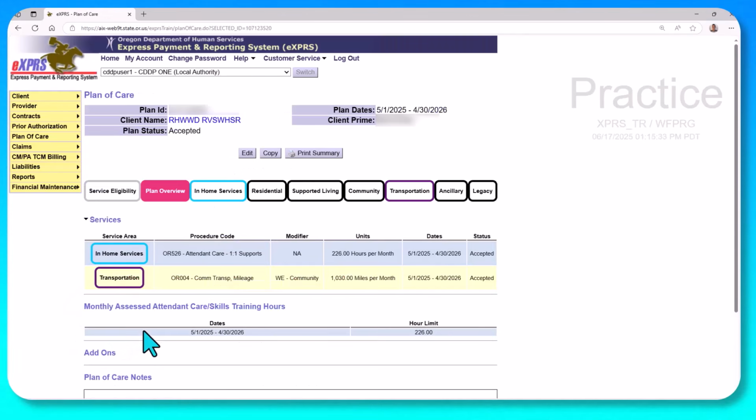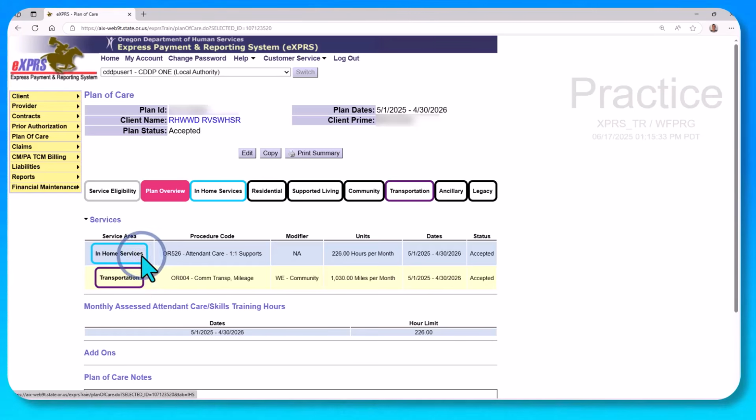Now this is an example of what a plan of care looks like in Express. There's other videos that show in detail how to navigate through the plan of care, but in this video, I can quickly see that there are two services here. There's attendant care, and then there's transportation. I'm going to look at the attendant care service.